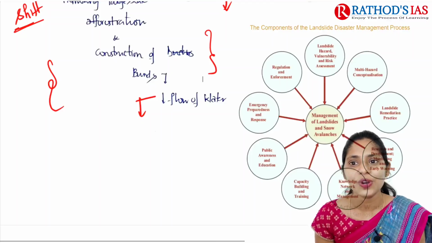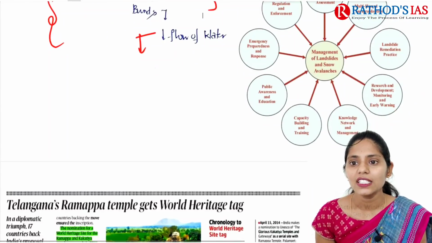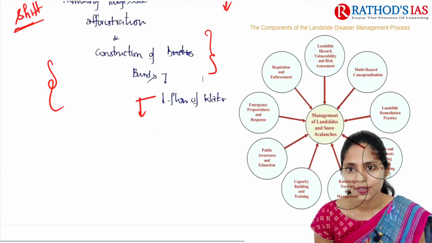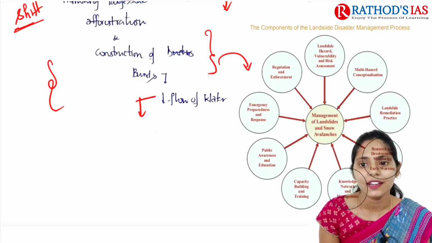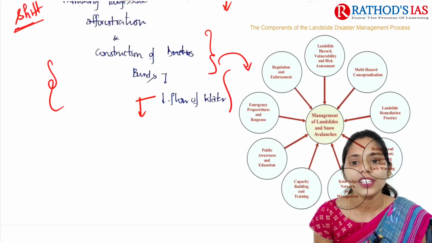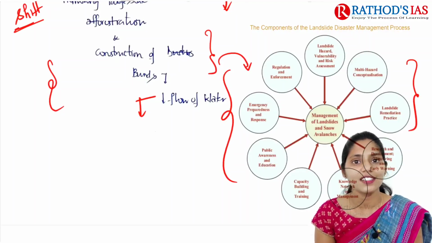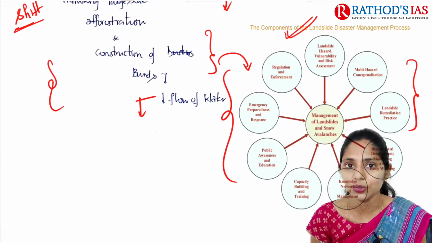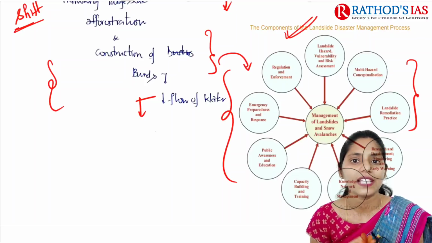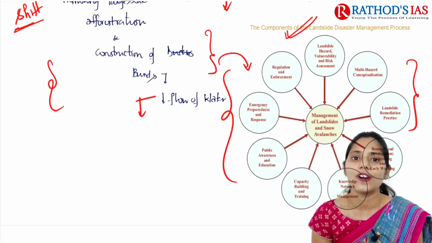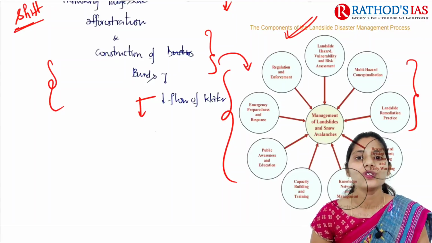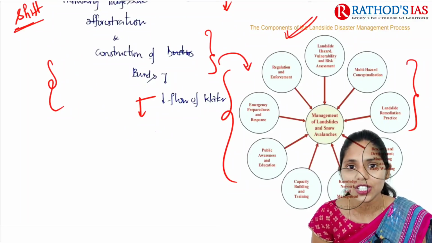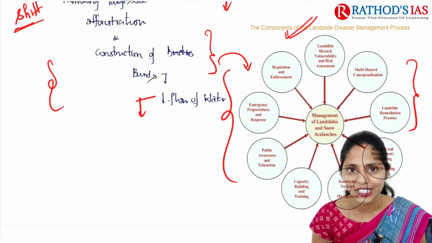And now let us focus on one important thing, that is how can we manage landslides and snow avalanches. This is a thing which I represented here in a diagram. So in this way you can represent your answer in your mains. Okay, because of this, from now onwards I decided to add as many images as possible to understand the concept deeply, and we are going to come up with a new type of approach from today onwards. And let me know your suggestion in the comment box. Don't forget about your suggestions.